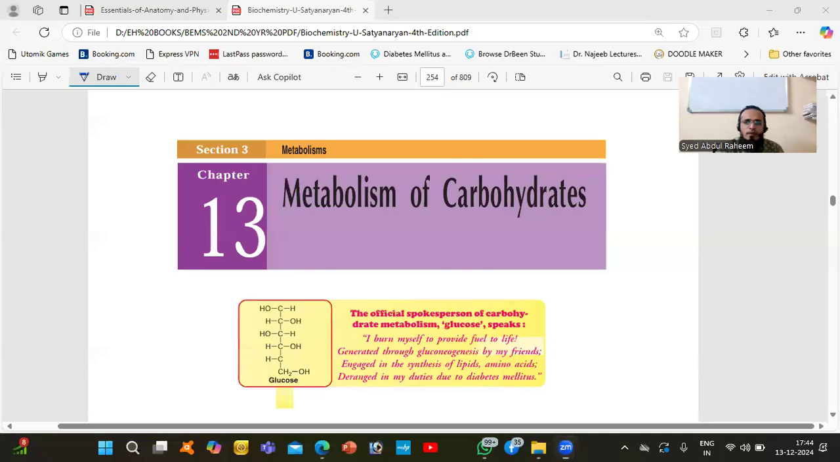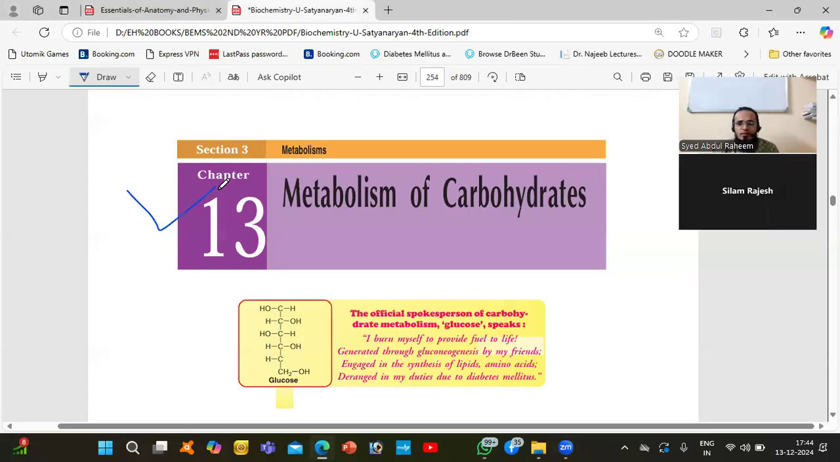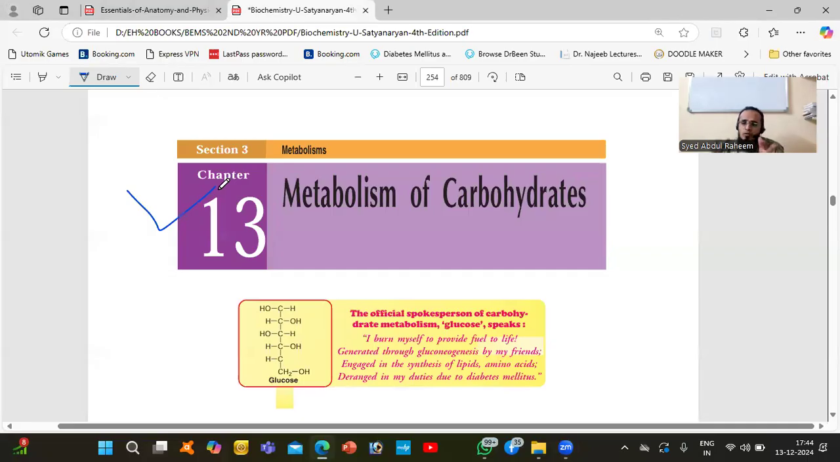Metabolism of carbohydrates. So already we completed different types of carbohydrates. What are they? Monosaccharides, disaccharides, polysaccharides. So how are the carbohydrates, when you take them through food, absorbed in the body?